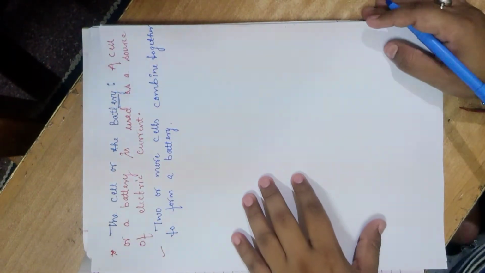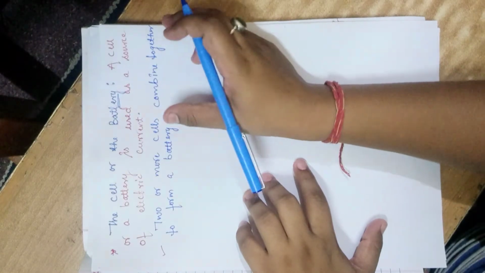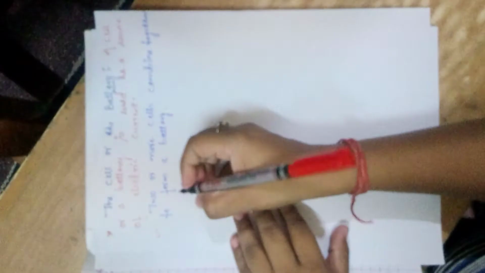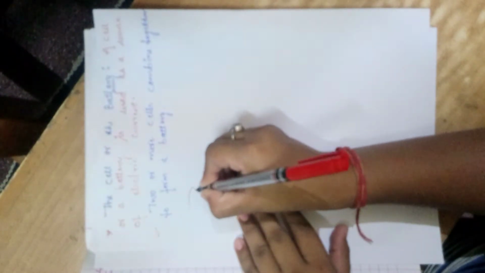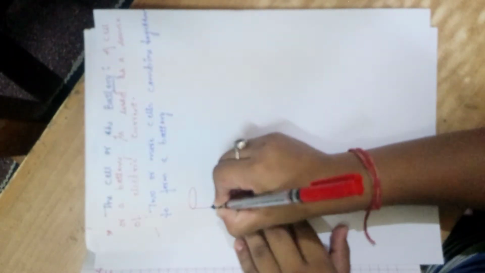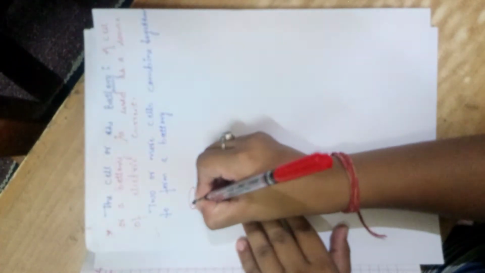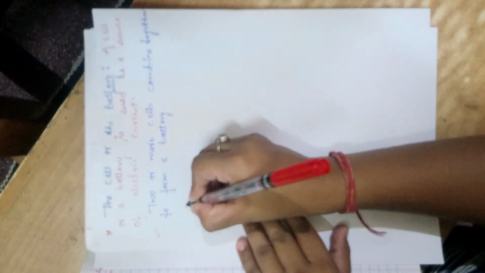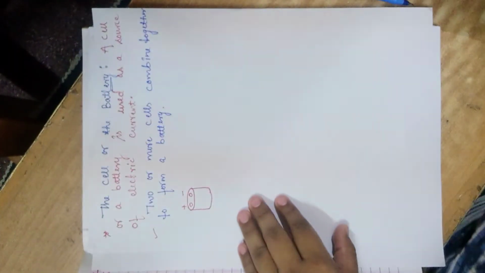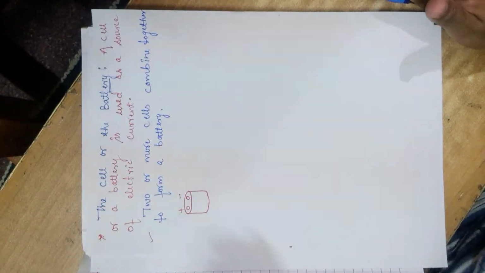Okay, so how is this combination done, ऐसी थोड़ी ना combine कर देंगे. What we do is a cell has 2 terminals. I just told you that I'll be telling you right now in this video only. It has 2 terminals, that is a positive terminal and a negative terminal.